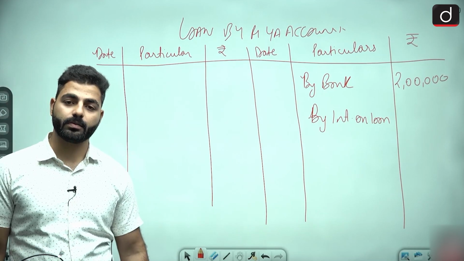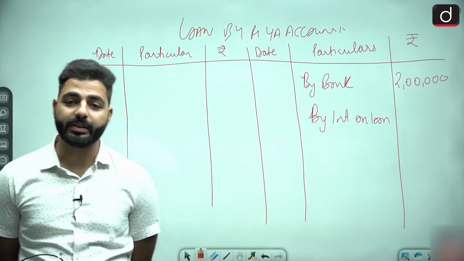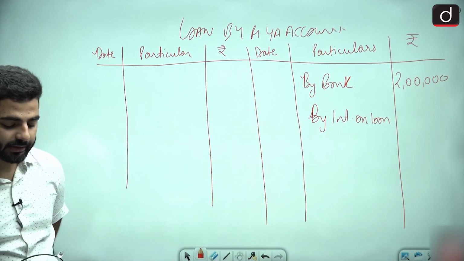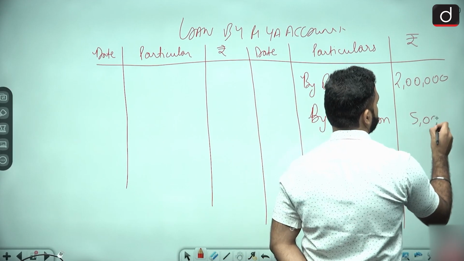Yes, the amount of interest was 5,000. So just write 5,000 here.